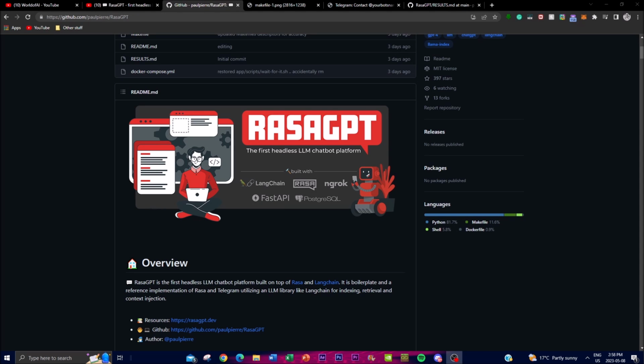So as we talked about, this is going to be a great application as a starting point for building their own chatbots, for developers as well as organizations, and it includes all the necessary components and integrations, such as the Rasa framework, which is something that I highly recommend you check out. It's for building conversational AI. FastAPI is for creating RESTful APIs. You've got Langchain for LLM indexing as well as retrieval. You have LlamaIndex for building vector search indexes. And you also have SQLModel for object relational mapping.